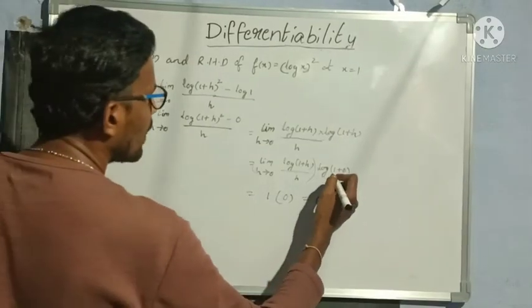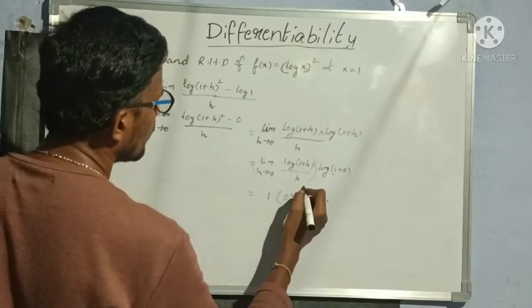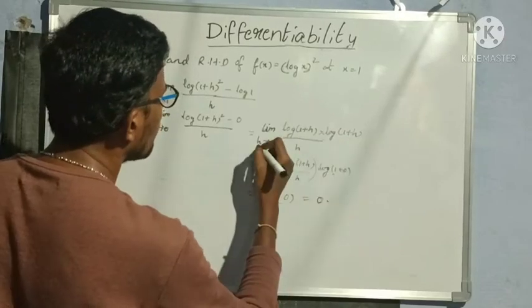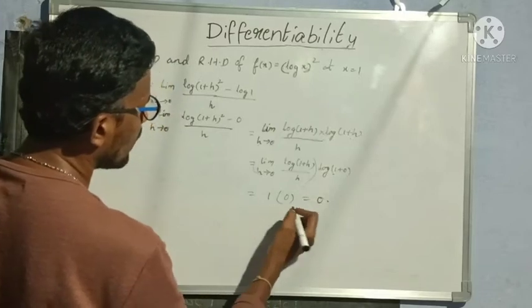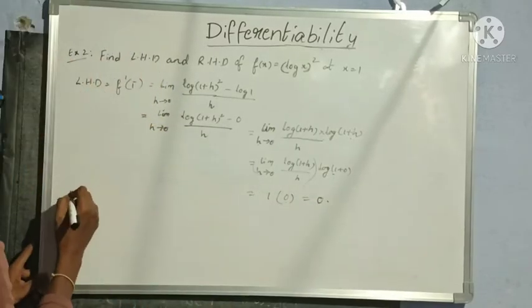Why? Because log 1 value. Only for this we have to take limit h tends to 0, and for this we have to apply the limit h value as 0. So 1 plus 0 becomes log 1. Log 1 value is 0. So 1 into 0 is 0. Now let us see the right hand derivative.